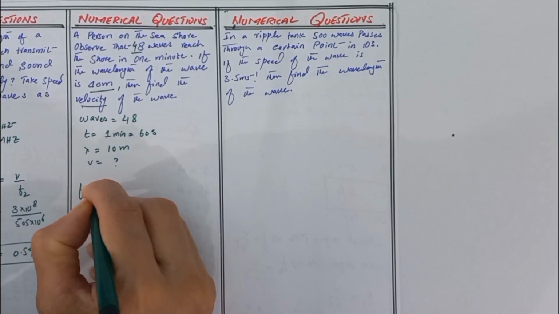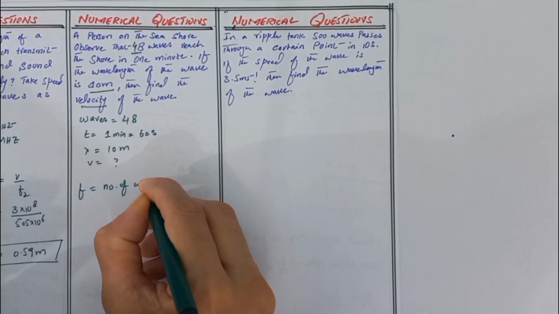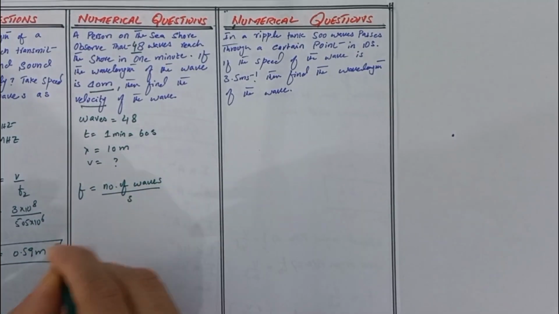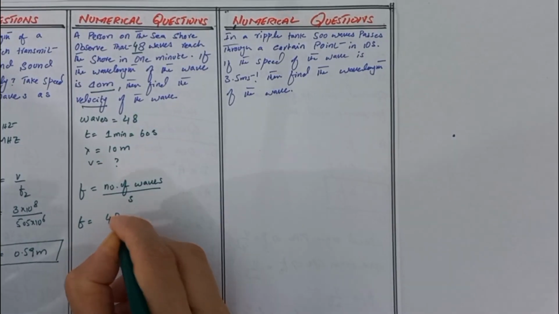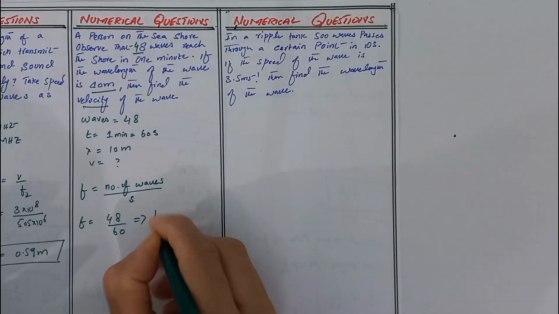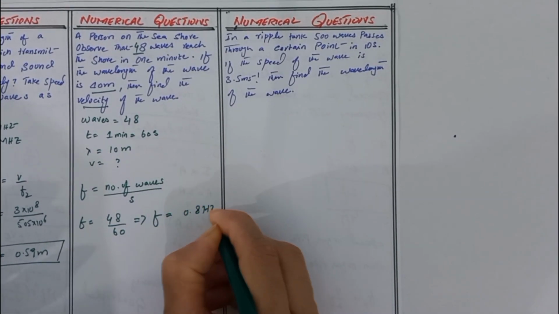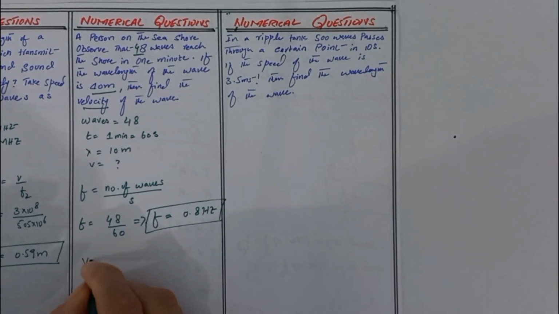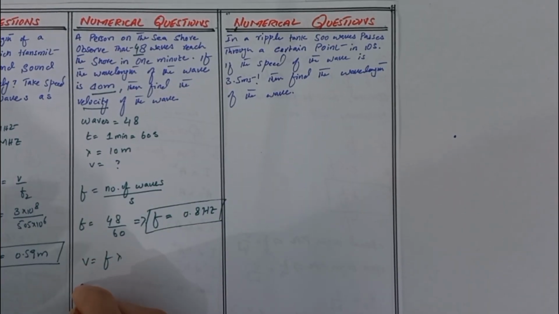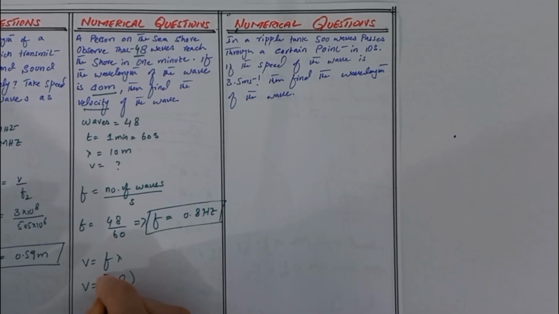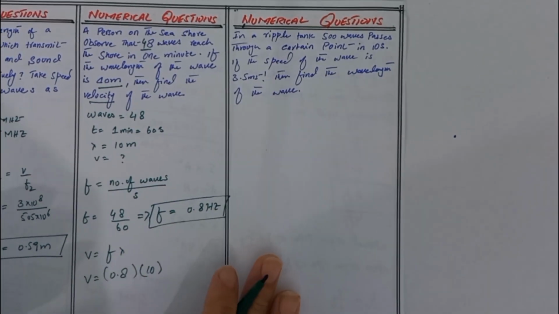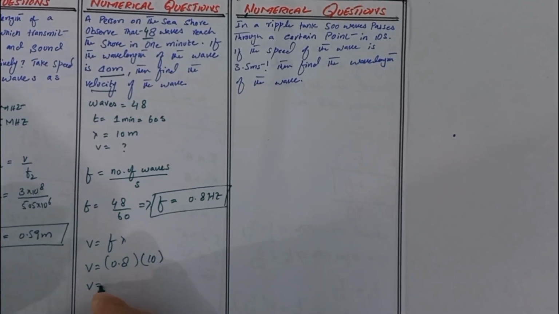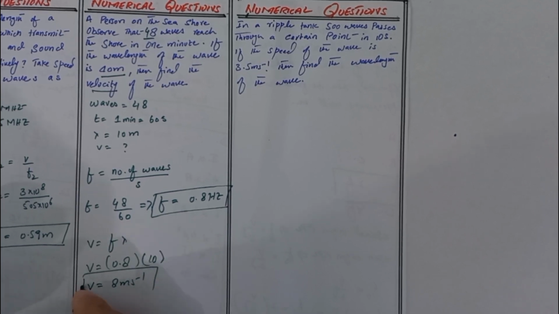So first we find the frequency of the wave, that is the number of waves per second. Here the number of waves is 48 and the time is 60 seconds. So frequency is equal to 0.8 hertz. Now we find the velocity. The formula is V is equal to F into lambda. So here F is 0.8 and lambda is 10. So velocity is equal to 8 meter per second.